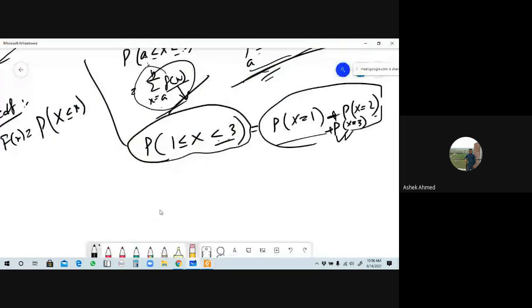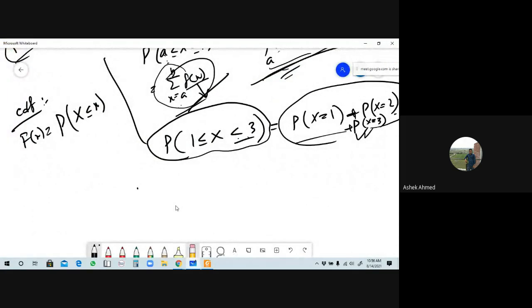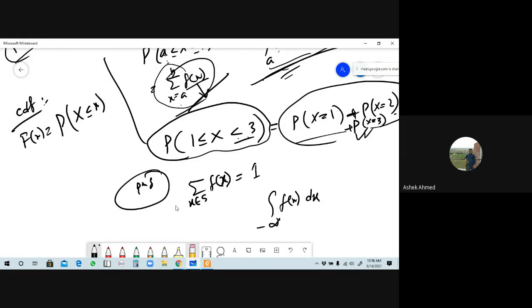Another case is from the properties of the probability mass function, the PMF. What was that property? The summation over x belonging to S of f of x, can you remember what that value was? It was 1. But in the PDF, another property is that the integration of f of x with respect to x from minus infinity to plus infinity, the whole domain, that value will also be 1. So it is the summation for the PMF over the whole domain, and for the PDF we have to integrate over the whole domain, from minus infinity to plus infinity. Understand? Respond to me.